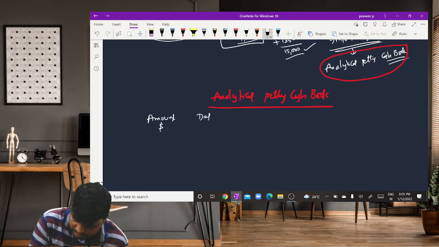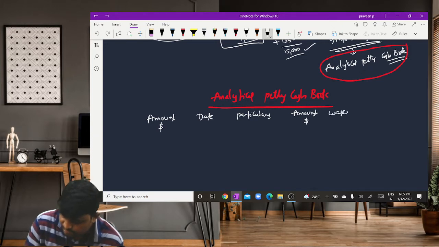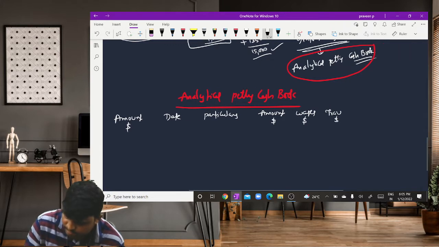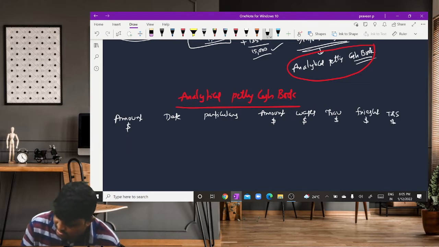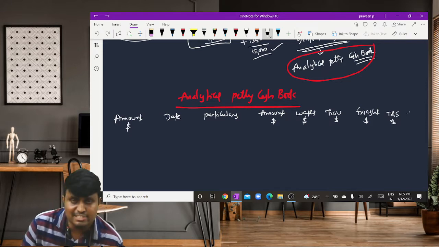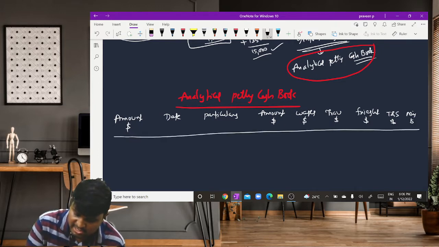Amount, date, particulars, amount, wages, traveling, freight, tea and snacks, cartage expenditure if any, and other miscellaneous expenditure.